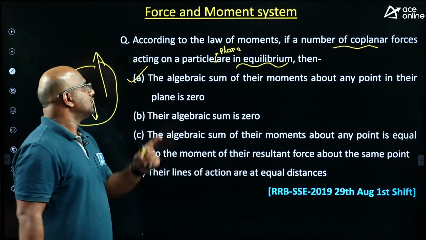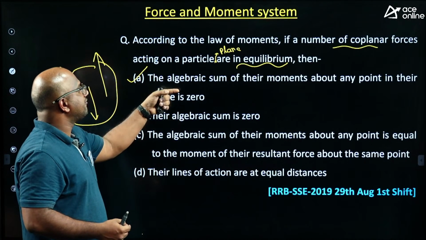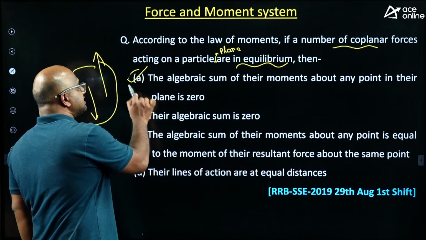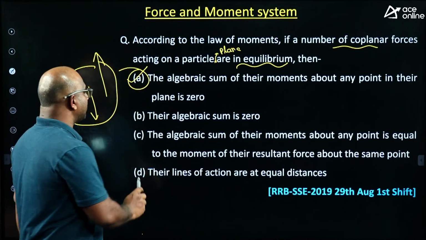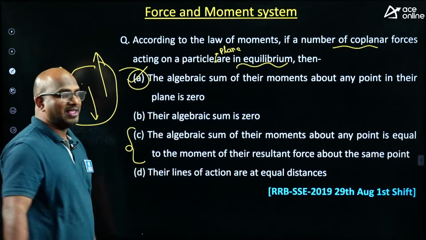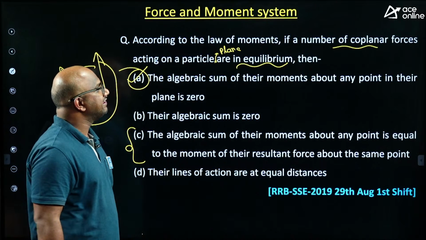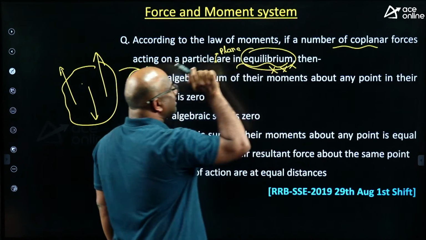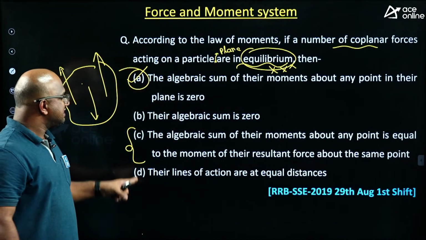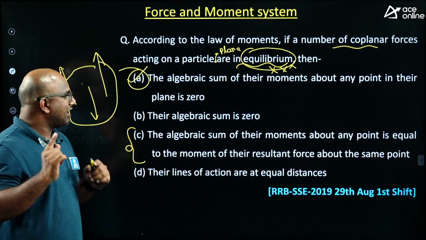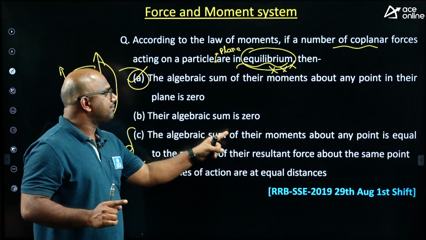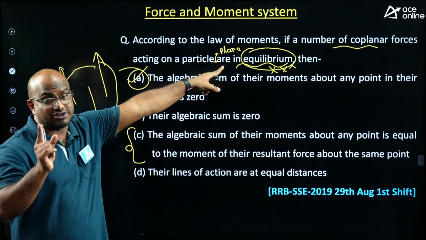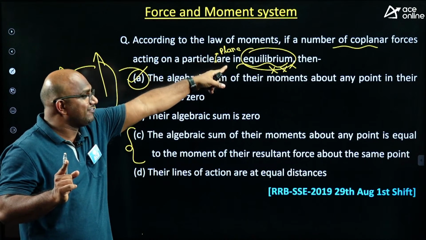Getting an answer, everyone? The law of moment means this is the one: the algebraic sum of their moments about any point in their plane equals 0. This is correct. But some of the students said this is also correct, guys. But this option is correct only if the equilibrium term is not given. Then this option would be correct. Why? Because the algebraic sum of their moments about any point should be equal to 0 first of all. Why? Because it is in equilibrium itself.